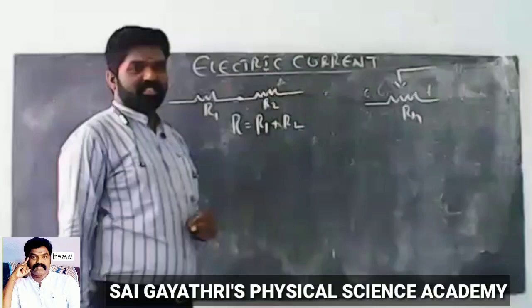Here our direction is opposite to the direction of current. Opposite to the direction of current, positive sign, plus I2 R2. Next, from C to D, then D to B. Here we are in the same direction of current. Same direction means minus, and the product of I1 and R1 is V1.